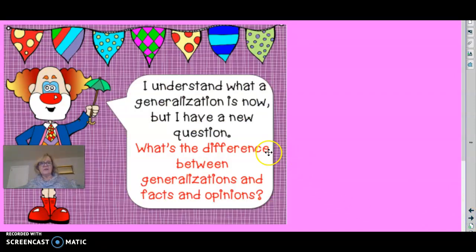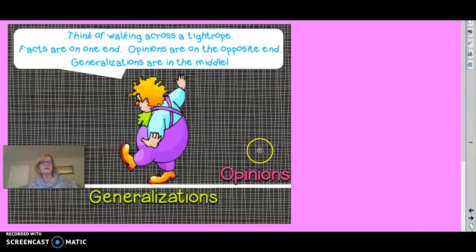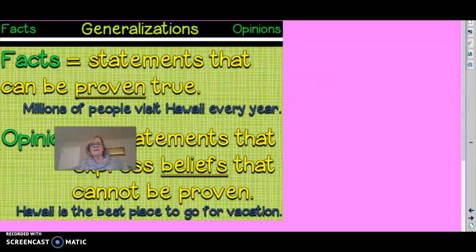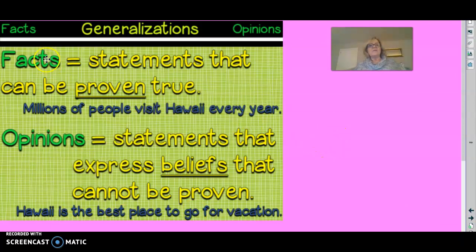So now we have to be careful we don't confuse them with facts and opinions. So what is the difference between generalizations and facts and opinions? Well, think if you're walking across a tightrope, facts are on one end, opinions are on the opposite end, and generalizations, they are right there in the middle. So, we're looking at facts, opinions, generalizations. Facts are statements we know that can be proven to be true because we worked on that with Main Idea. Millions of people visit Hawaii every year. That is true. We can prove it. We can find the data to support that.